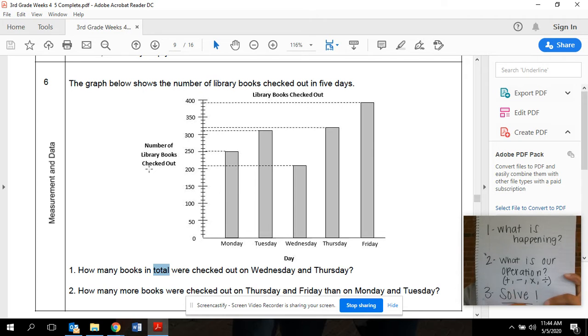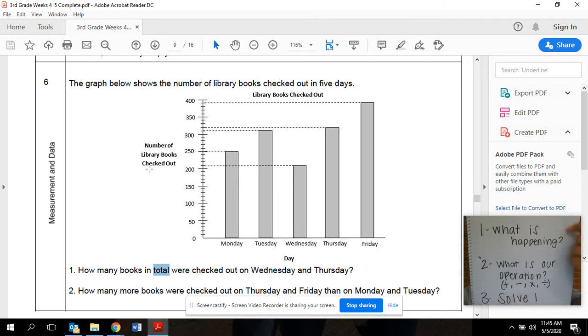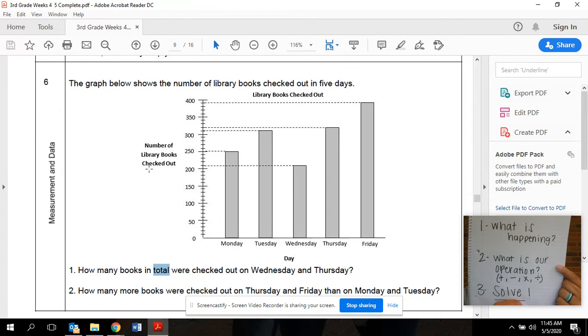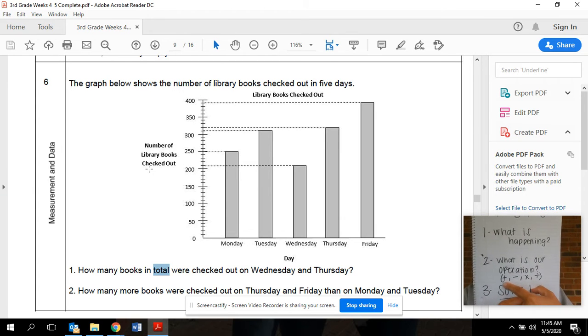Okay, so now that we've figured that out, I've got to figure out the total of Wednesday and Thursday. I need to know what the operation is. And I know when we are talking about two different days and it's asking me for the total of those days, I'm going to have to add. And then lastly, we solve our problem.